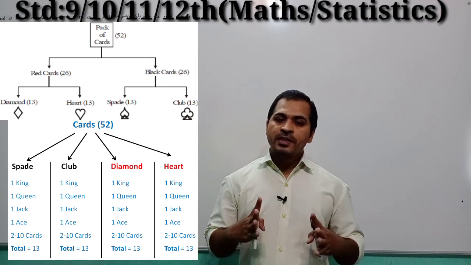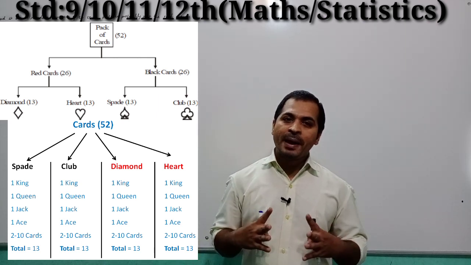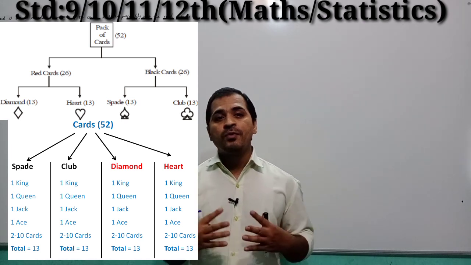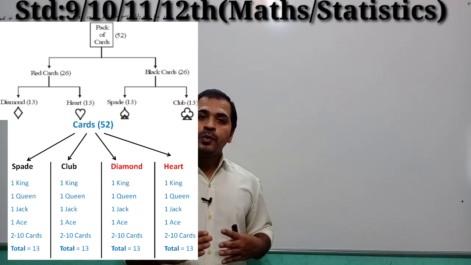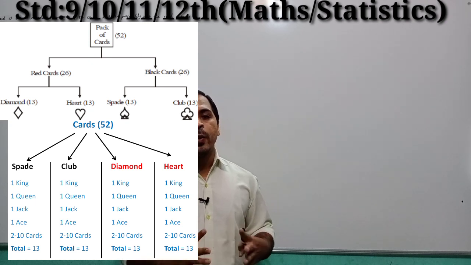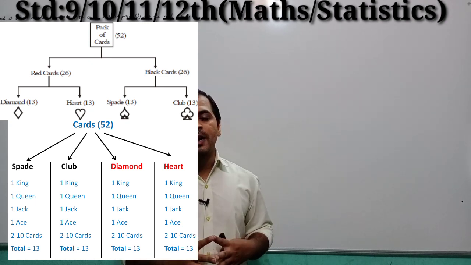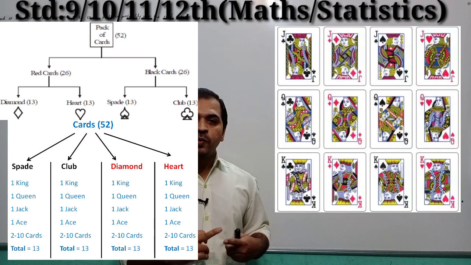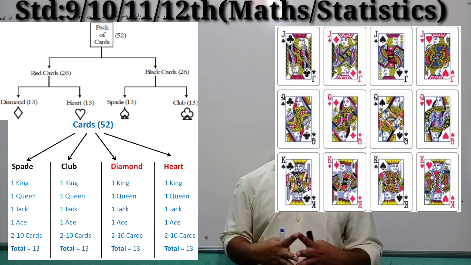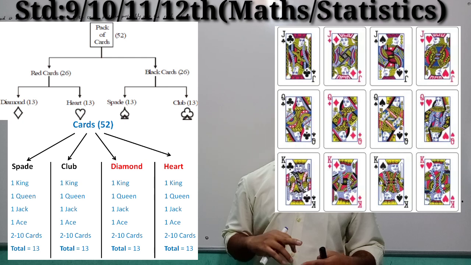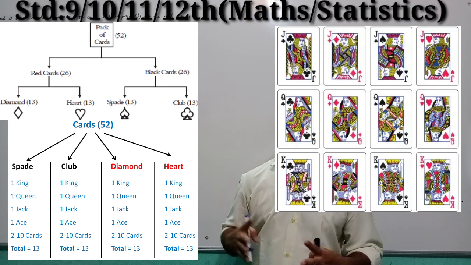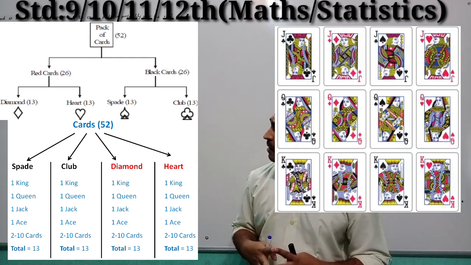Right students? There are 4 aces in a pack of 52 cards, 4 twos, 4 threes, up to 4 tens. Right? Similarly, we have 12 face cards: Jack, Queen and King. Right students? Again these cards are divided into 4 parts: club, spade, heart and diamond. Okay, moving to our question.